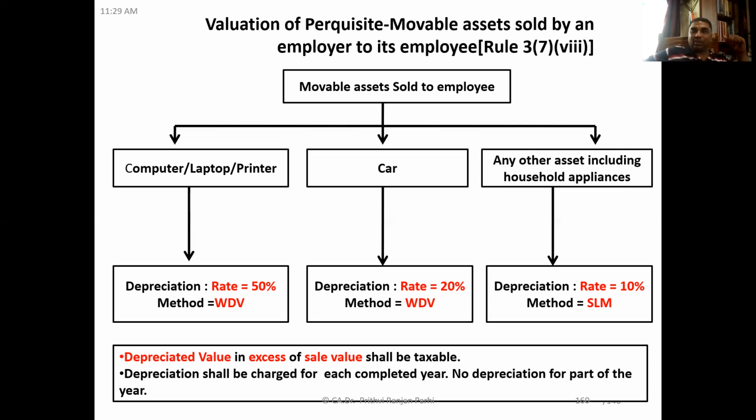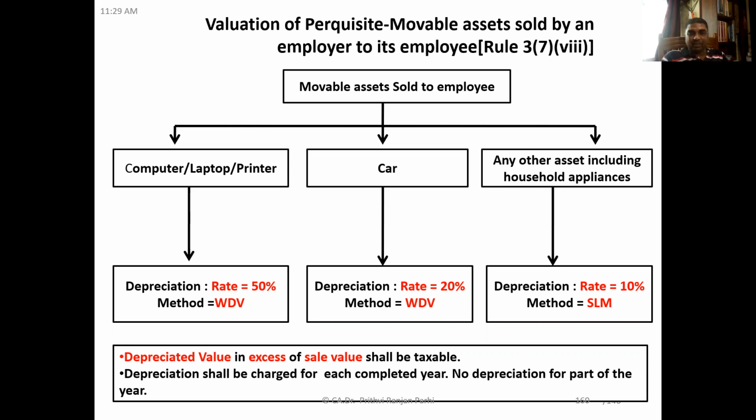Let us say the depreciated value of the computer has come to 2,000. And these computers are sold to the employee for 1,000. But I told you the depreciated value is 2,000, and it is sold to the employee for 1,000. So the employee is gaining 1,000 rupees, is it not? So that amount is taxable. So this is taxable only when the depreciated value is in excess of the sale value. Are you getting me, friends?